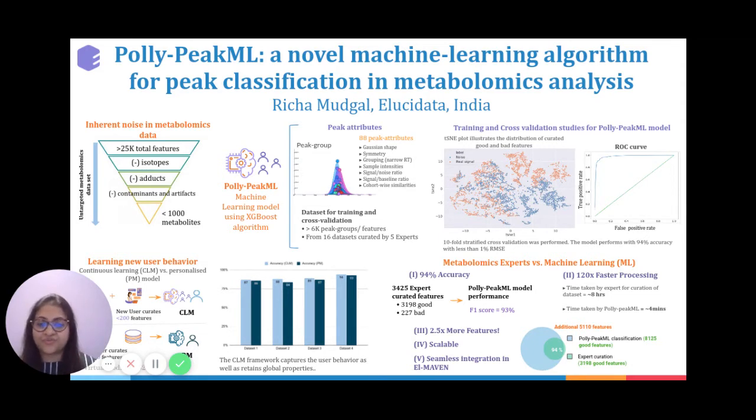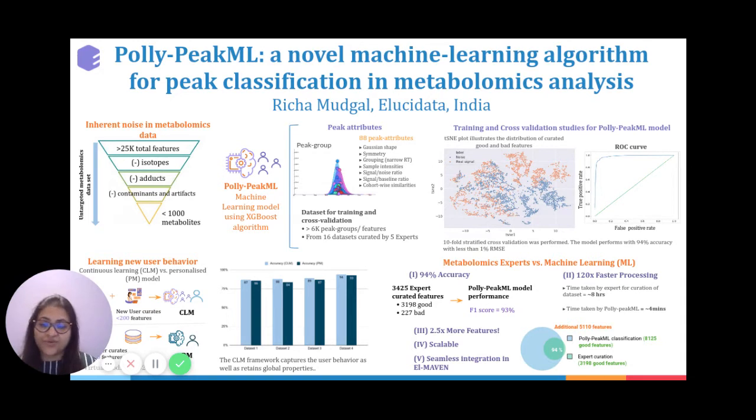So the figure in the top right shows the t-SNE plot, or simply a dimensionality reduction plot, of these peak attributes in order to identify any patterns or clusters in the data. What we see from the plot suggests that a combination of these attributes can be used to help us distinguish between the real and the noisy signals.